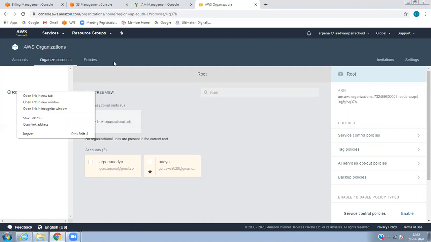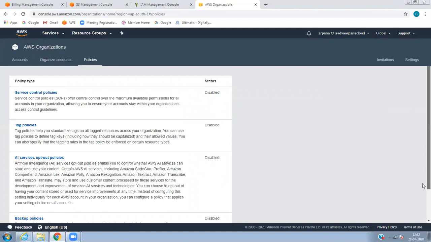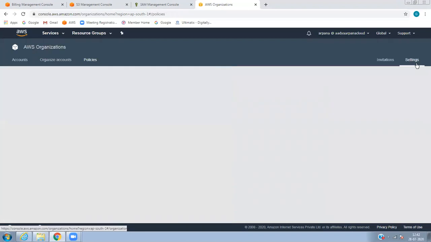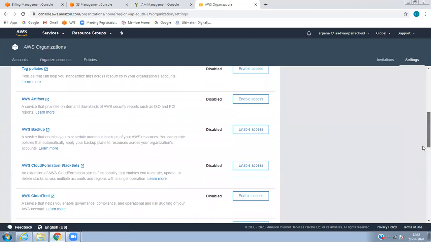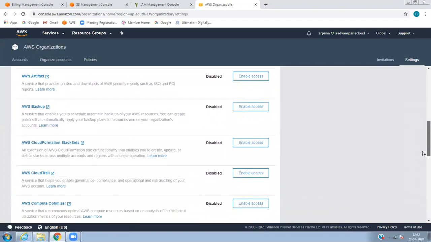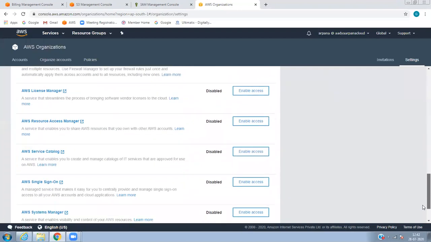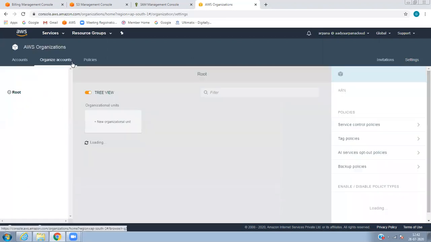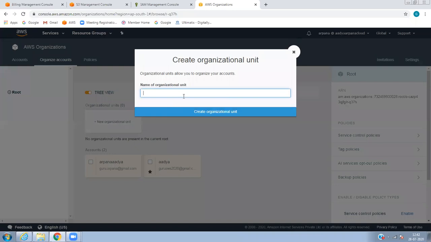Let's go to the policy. I can add multiple accounts, and you can enable all of this. As of now, I've disabled everything by default. So for the organization account, a new organizational unit, let's call it admin.